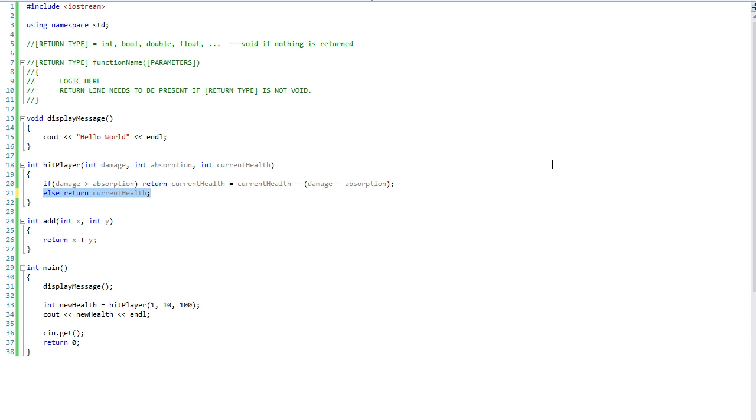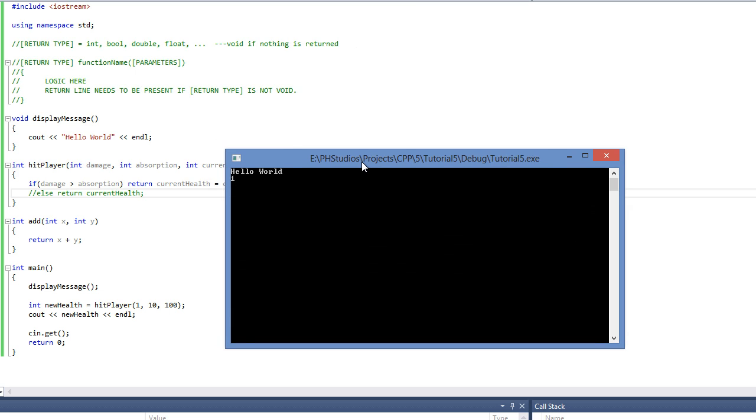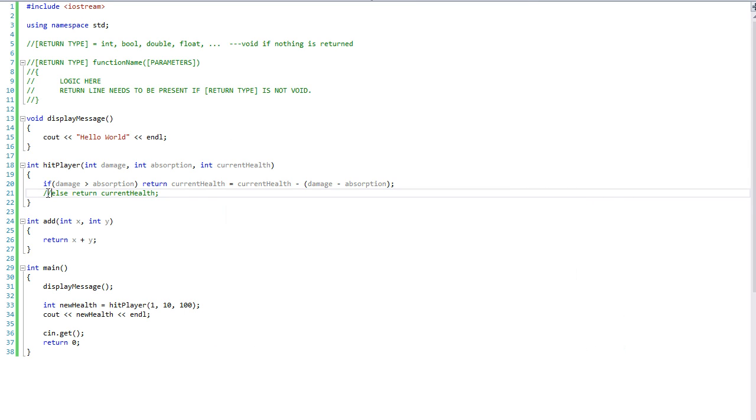So you want to be careful when you do that. You always want to make sure you're returning something. Otherwise, you might get something you do not want to happen. In this case, we do not want 1 to be the result. We want 100 to be the result.